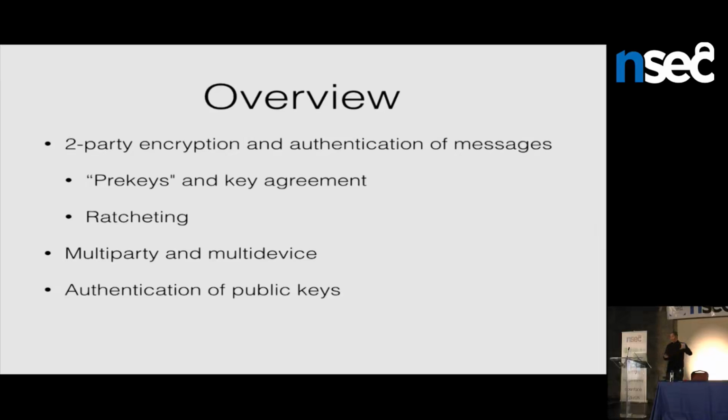So when Alice sends that first message to Bob, she fetches some of Bob's keys from a server. She calculates what we call a key agreement, gets a special session key. When Bob receives that first message, he calculates a matching key agreement, gets the same session key, and then they're going to use that session key to encrypt not only the first message, but also all subsequent messages. So there's an initial key agreement phase that happens in the first message.